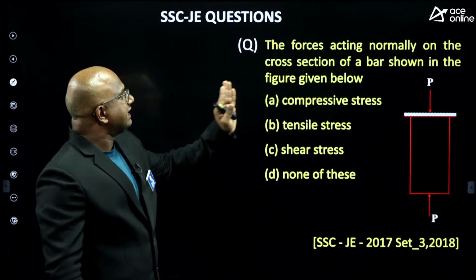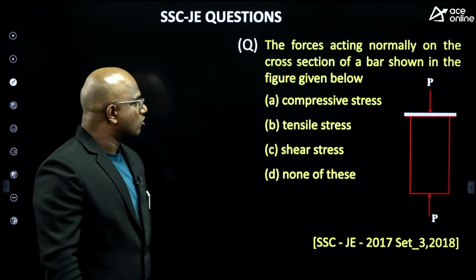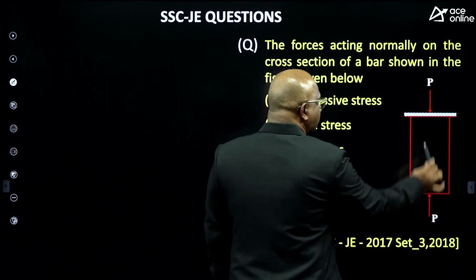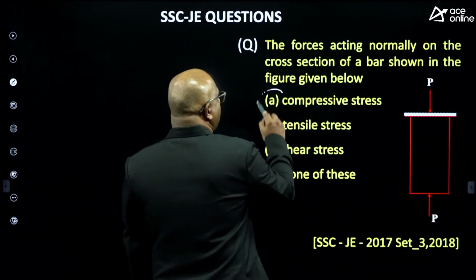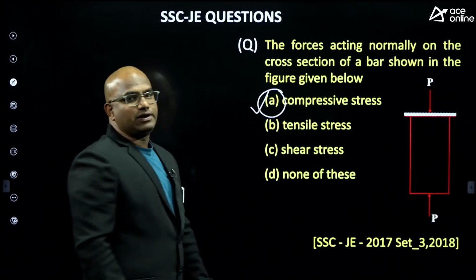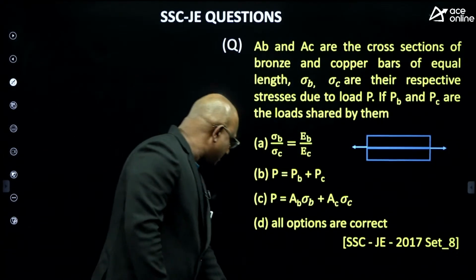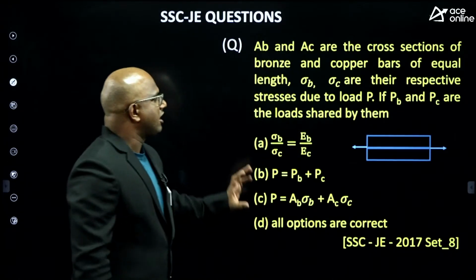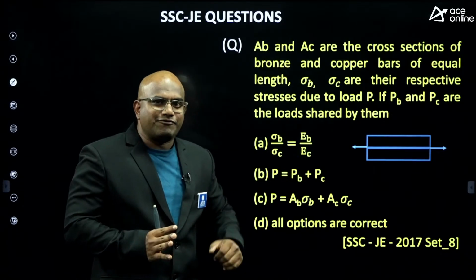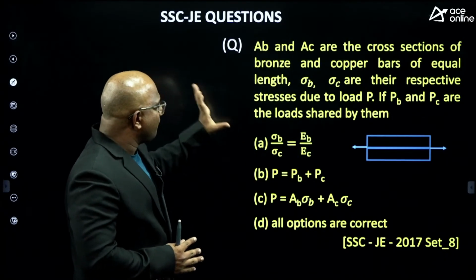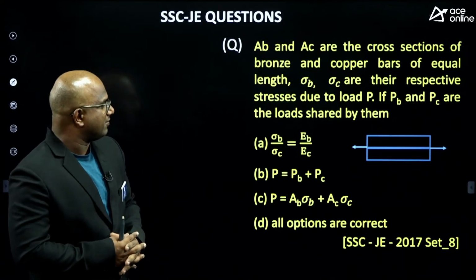The forces acting normally on the cross section of a bar are shown in the figure given below. So tell me, guys, this side force P, this side force P, what type of stress does it give? Without second thought, compressive stresses will be given. This is a beautiful question I have seen in all the SSC JE questions, especially in the first chapter. Let us see who will give the answer for this question. What is the correct one?